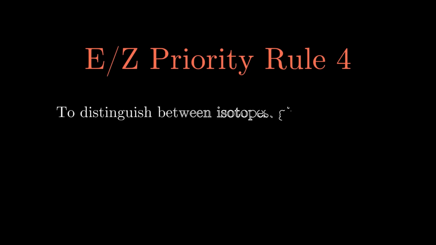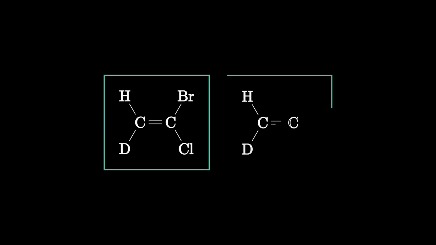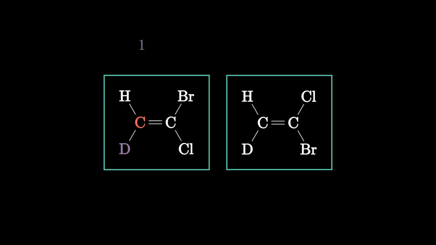For the fourth and final rule, we bring in isotopes. The priority will go to the one with the higher mass number. This can be a comparison between any element and its isotopes, but for this example, we'll stick with hydrogen. The heavier isotope of hydrogen in this case is deuterium, which has the same atomic number, of course, but it will have a higher mass number. The mass number of deuterium is 2, while that of the usual isotope of hydrogen, also known as protium, is 1. So the deuterium gets the priority on the left side.